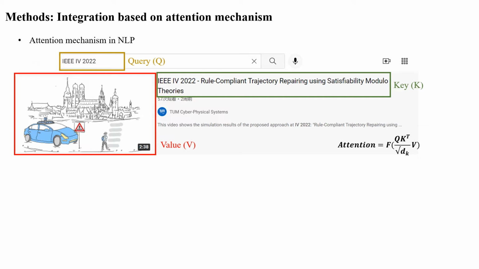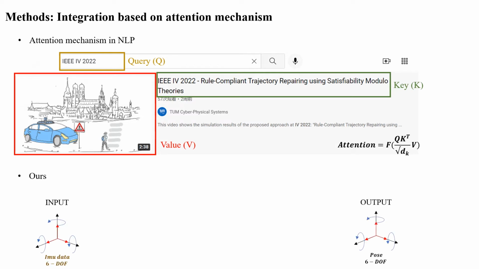We can then compute attention with this formula. It will check if the key matches the query. Moreover, there could be more than one video on the result list, and the attention mechanism helps to decide if we should watch them or not.